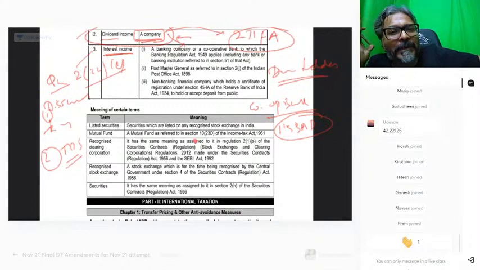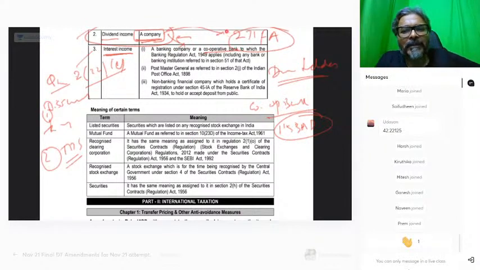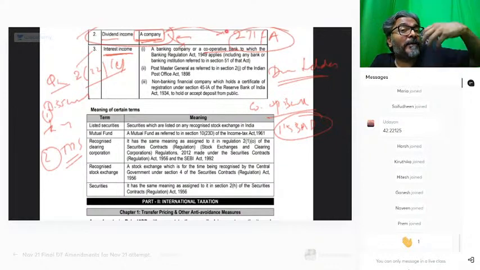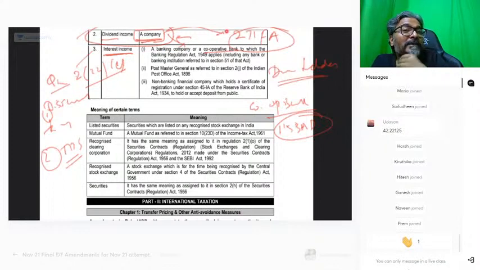Because cooperative bank has also been mentioned over here, you will definitely say, students, 36(1)(viia) is applicable. Isn't it? 115BAD also comes into play. And whether the cooperative bank paying the interest amount will be required to deduct the TDS and comply with the tax compliances? And the answer is yes.